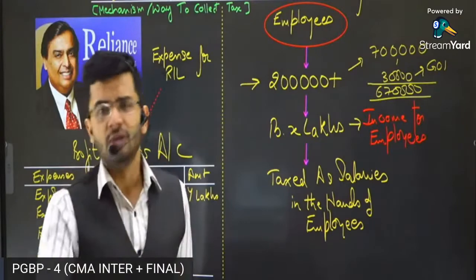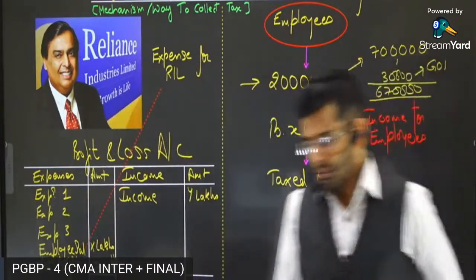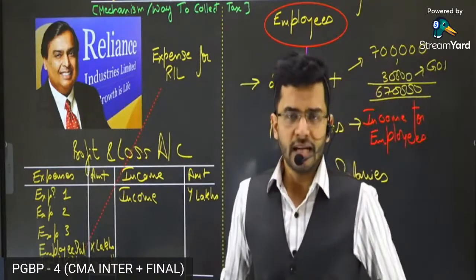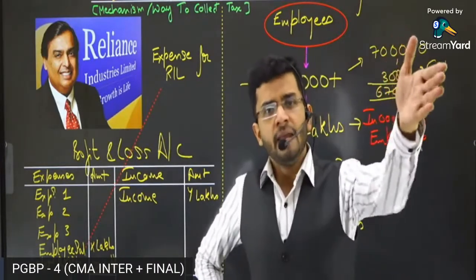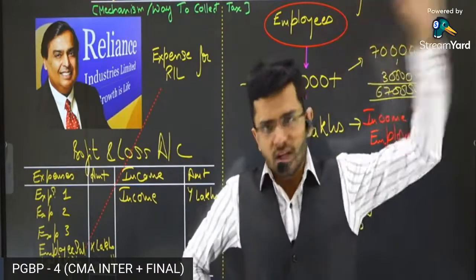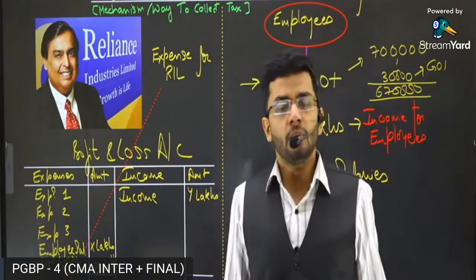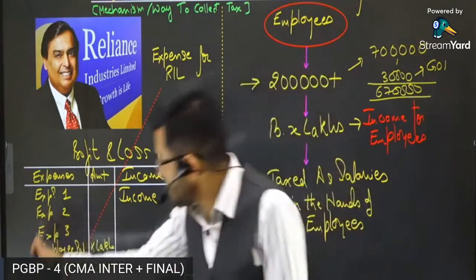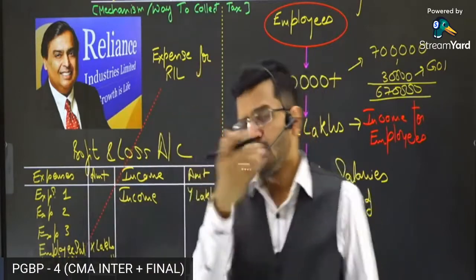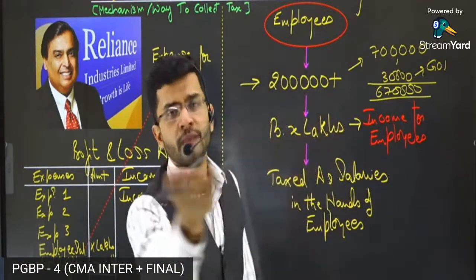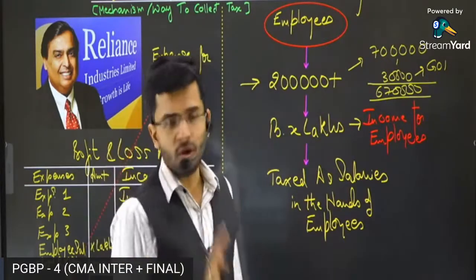Mukesh Ambani is absolutely furious, angry at the income tax department. Mukesh Ambani is saying, income tax department, look, I have lots of work to do. I have such big companies which I need to administer. I have big work to do. I have to pay my taxes also, I have to administer my taxes also. I don't have time to do all this charity work for you. I'm not going to become your agent. You please collect your taxes yourself. I'm not going to do that.